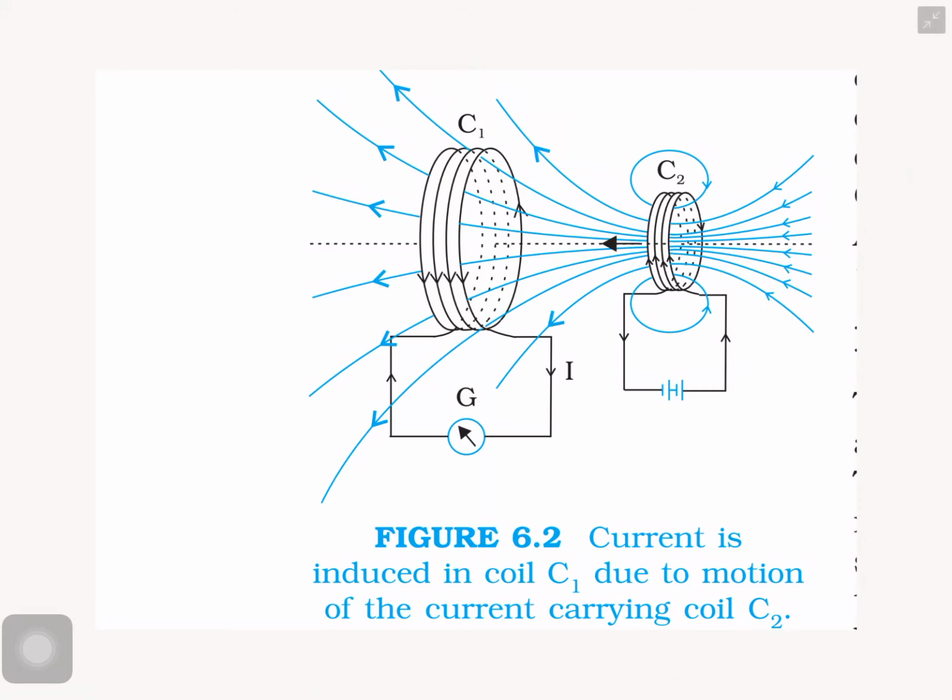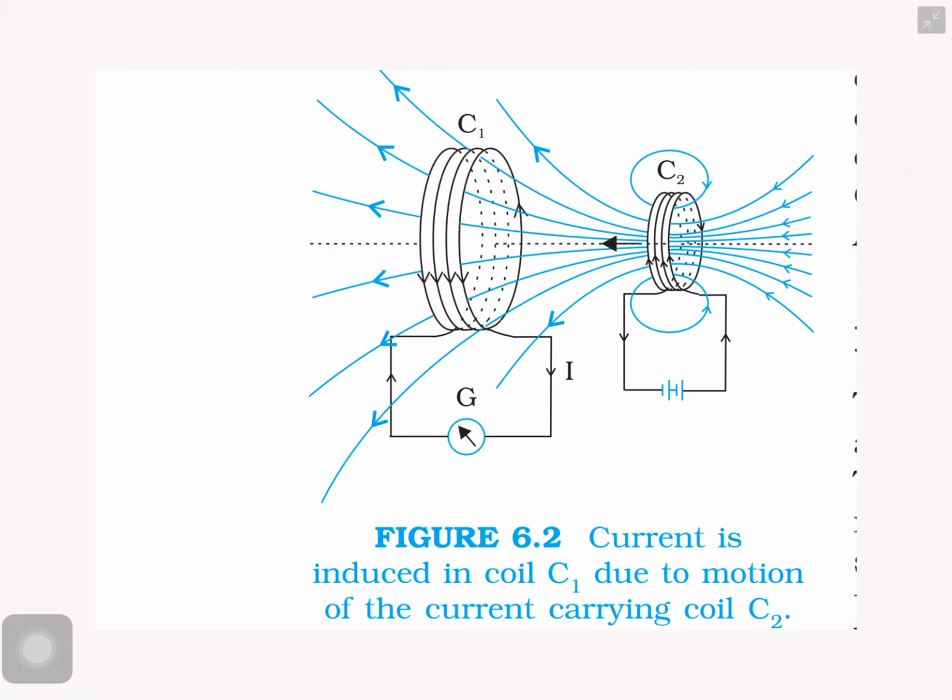The only difference is that the bar magnet is replaced by the coil C2 connected with a battery. C2 with the battery is kept near C1.